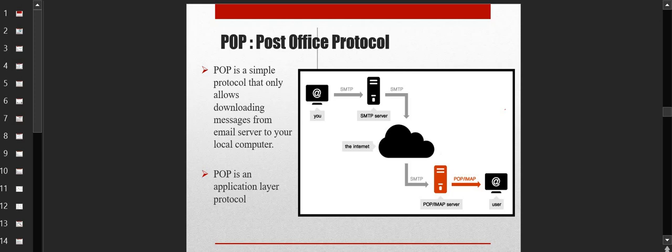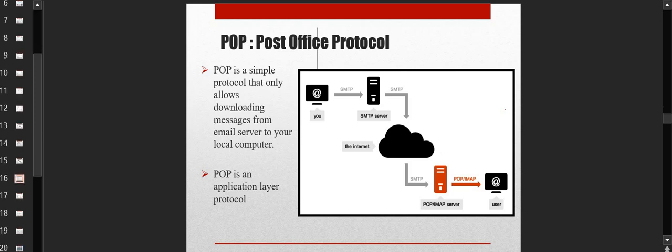Now what is the situation when we get the mail to the POP protocol? POP protocol is basically post office protocol. Now the letter is being sent and it is residing in your letter box. So the letter box is your POP protocol. It is also a very simple protocol, and it is used for downloading the email messages to the local computer. So basically you have the email in your email server. Now from that email server, you have to download it to your local computer once you have a connection from your local computer to the internet. And it is also an application layer protocol, and it is just picking up the mail from the mail server and putting it on the computer.